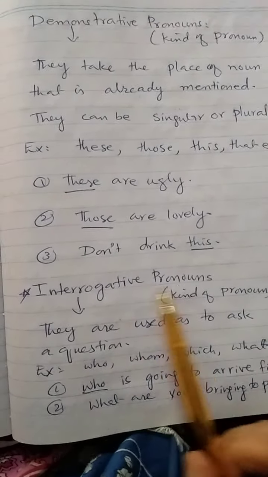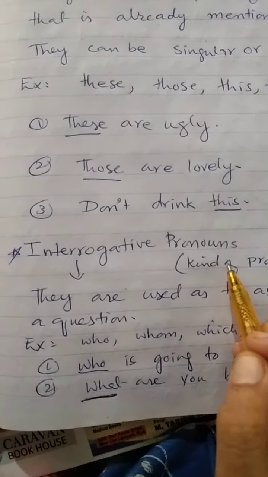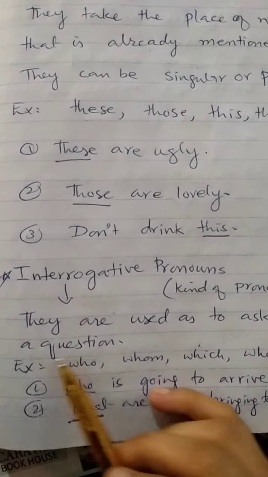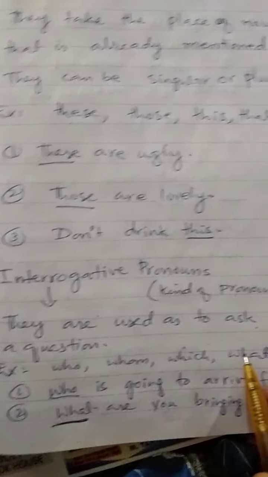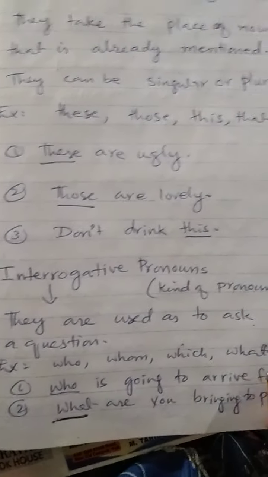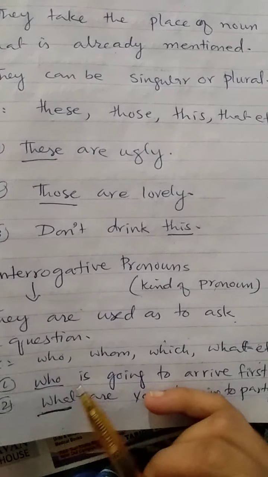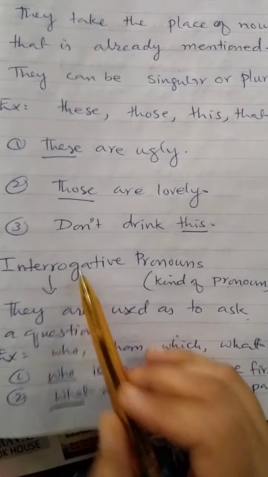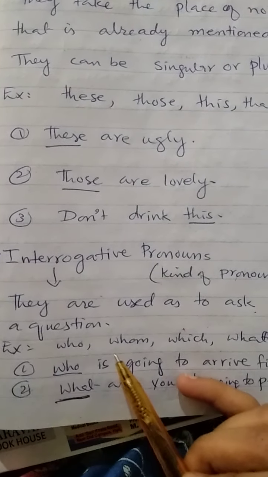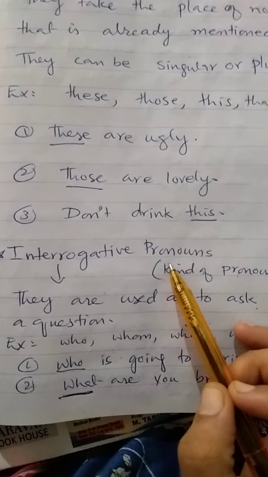Interrogative pronoun. An interrogative pronoun is a kind of pronoun. They are used to ask a question. For example, who, whom, which, what, etc. Number one example, who is going to arrive first? Here who is used as an interrogative pronoun. It is asking a question and it is used before the helping verb. So it is representing an interrogative pronoun.